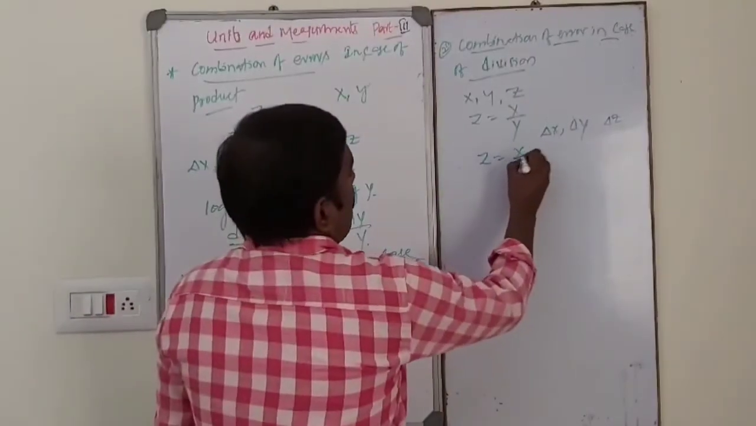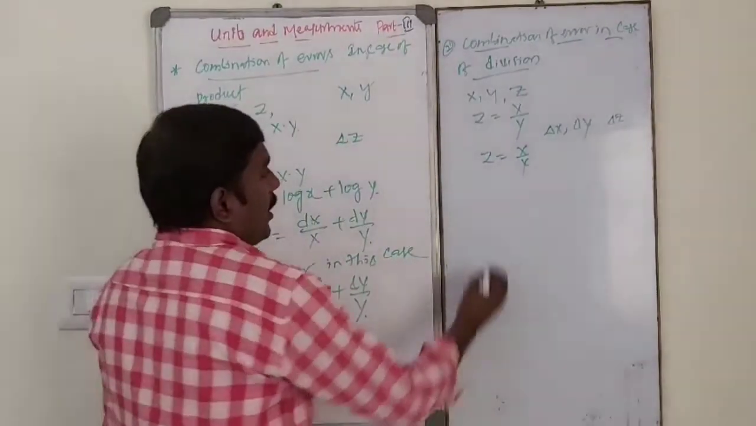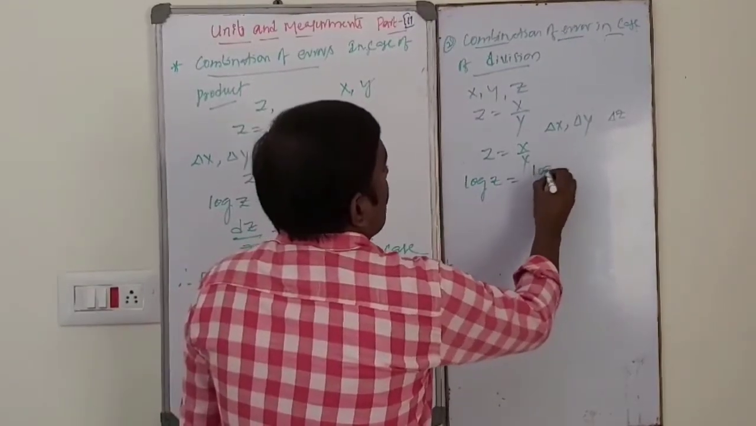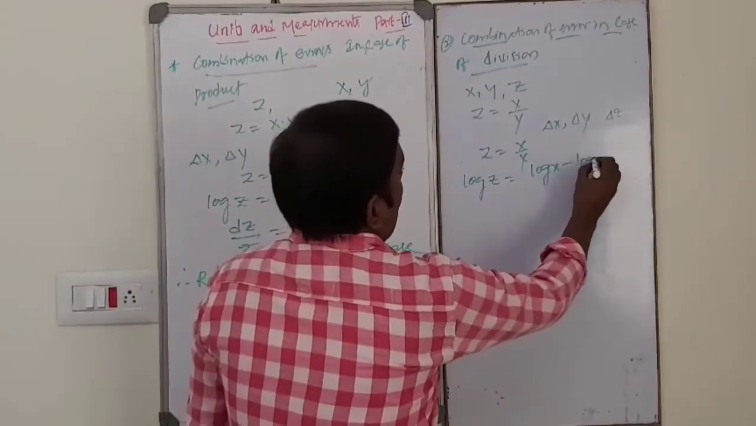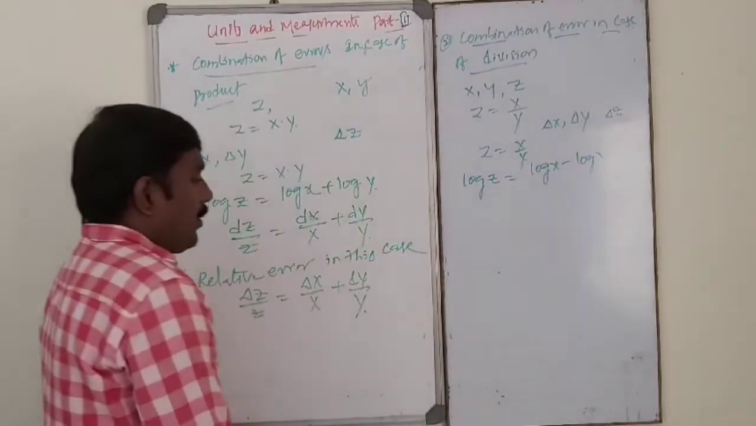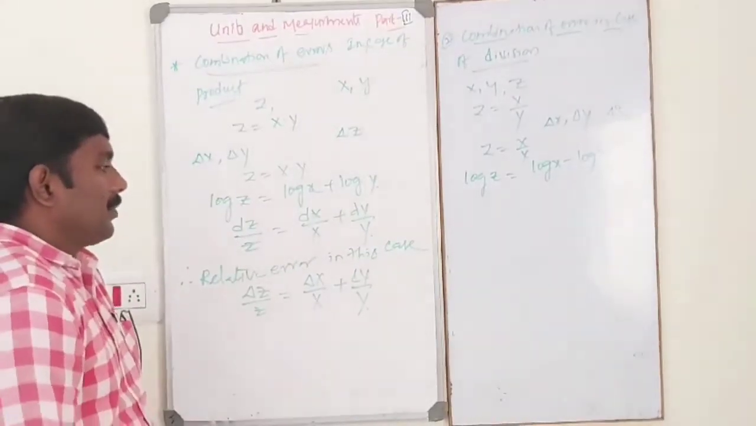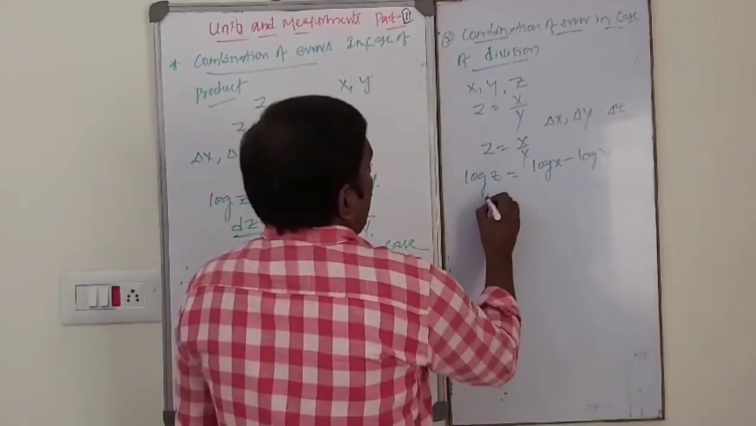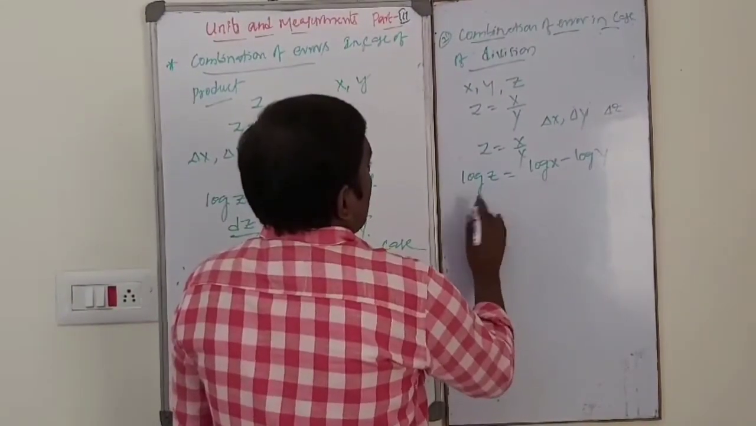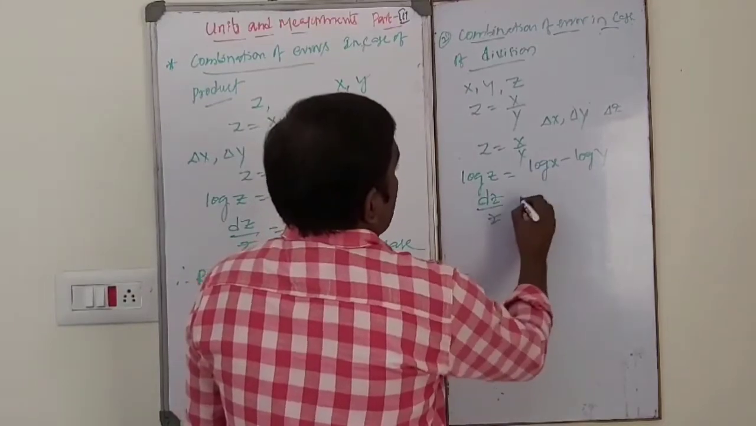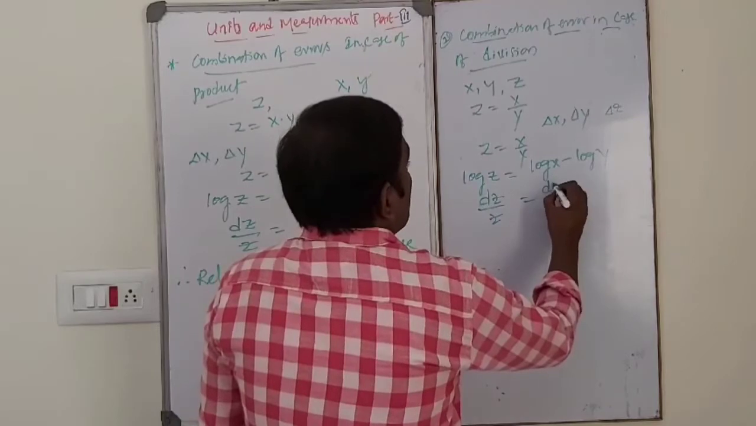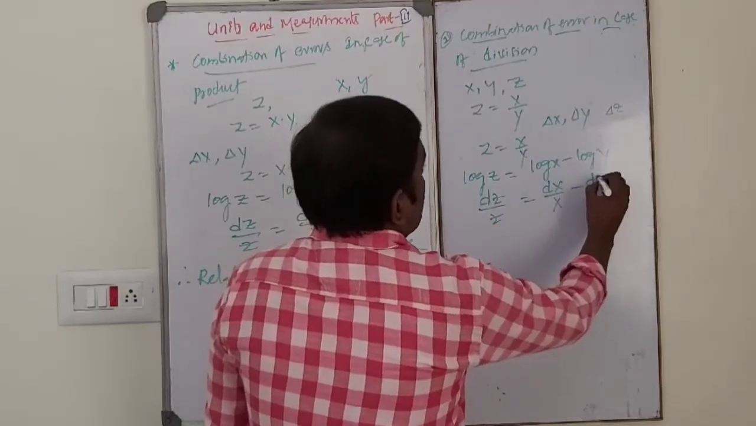Then Z is equal to X by Y. Taking log on both sides, log Z is equal to log X minus log Y. Differentiating on both sides, dZ by Z is equal to dX by X minus dY by Y.